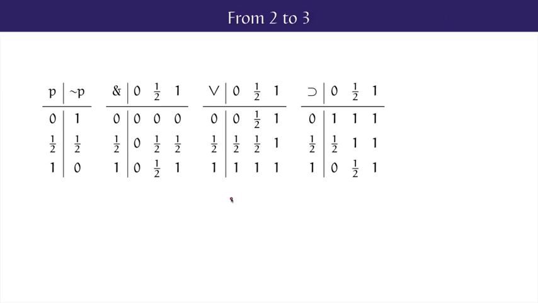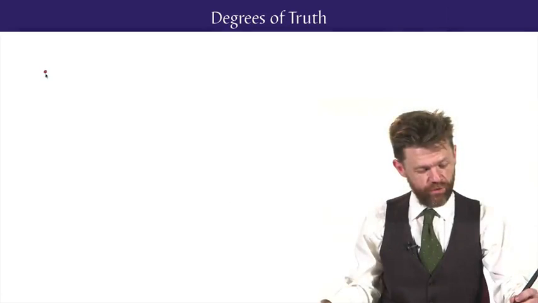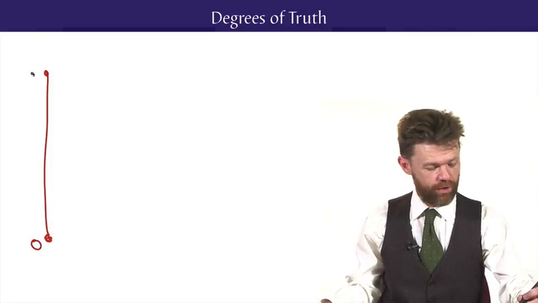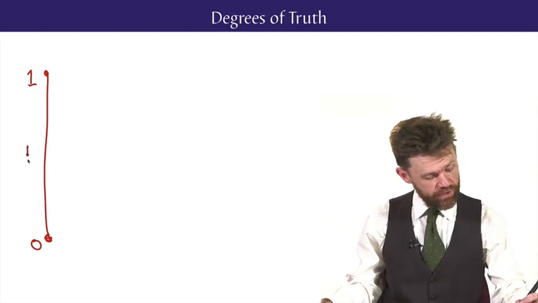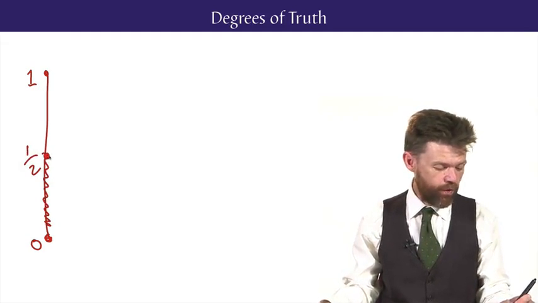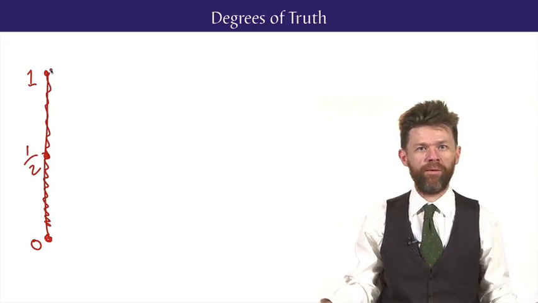Now, a three-valued logic like this is a good start at allowing for gaps between truth and falsity, but it's not the only option for modelling vagueness. Friends of more than 2 truth values pursue the option of more truth values than 3. In fact, they pursue many more. We could think of truth as seriously coming in degrees, with 0, say, at the bottom and 1 at the top, and not just the value halfway between, but values for all of the numbers between 0 and a half.